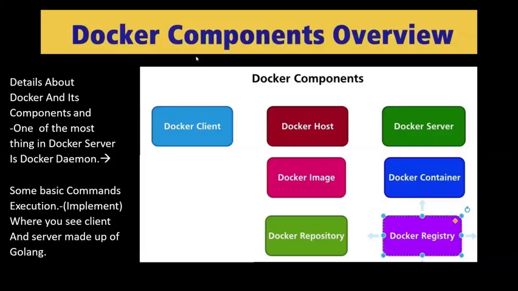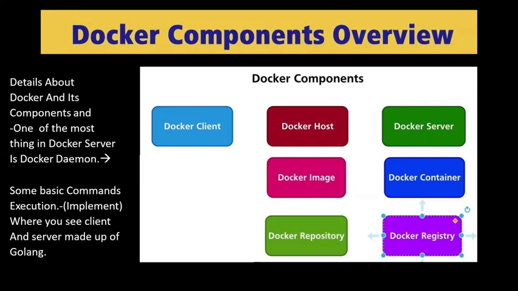So these are the components of Docker. What is the Docker client? If I run on my command line and just write docker, then my client is active. And the Docker host is the operating system where Docker is running. So what is the Docker server? The Docker server is nothing but the Docker daemon. When I write docker on my command line, the Docker client is active and the request goes to the Docker server.